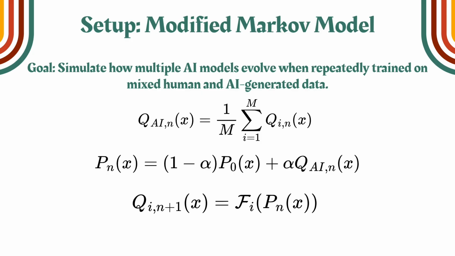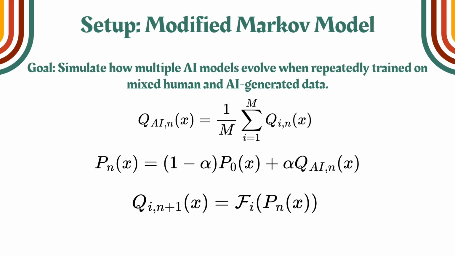So in this situation, we want to get the overall probability distribution of all the AI models. So we take the average of all the AI models from i = 1 to M, and then we get the final value, Q_AI of N, which is the probability distribution of all the AI models, the average of all the AI models at the nth generation.